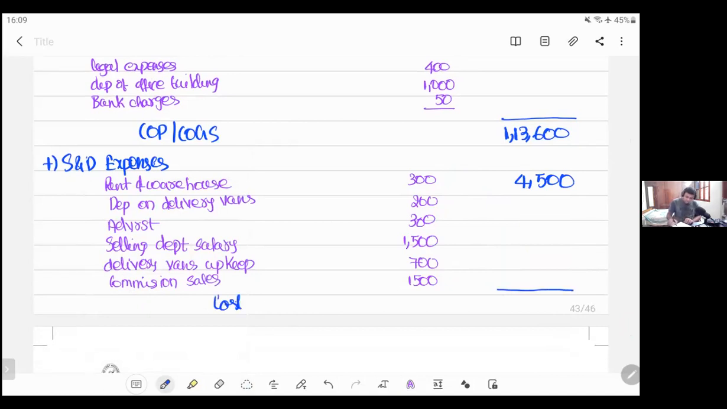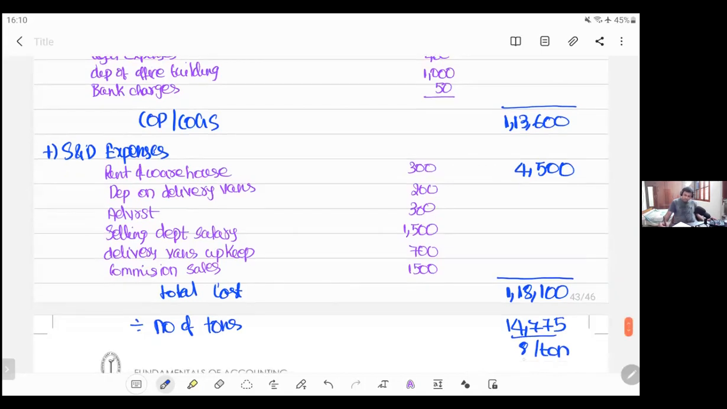So total cost is 1,13,600 plus 4,500, which is 1,18,100. Divided by number of tons. How many tons are there? 14,775. That gives 7.9999, that is 8 per ton. Approximately 8 per ton. Quite a good question, my dear friends.